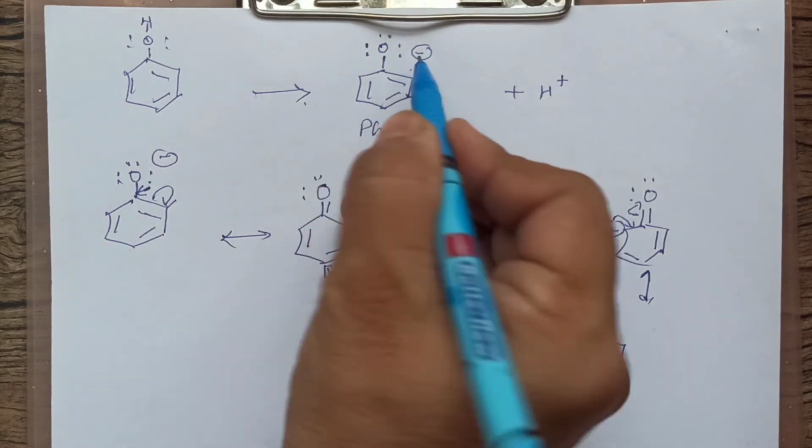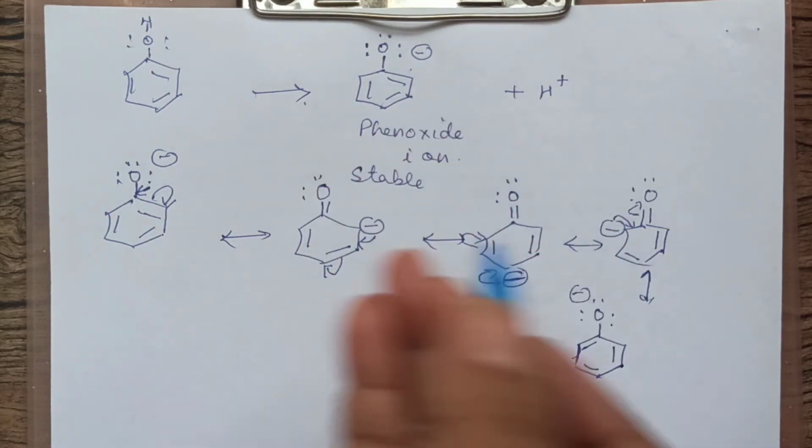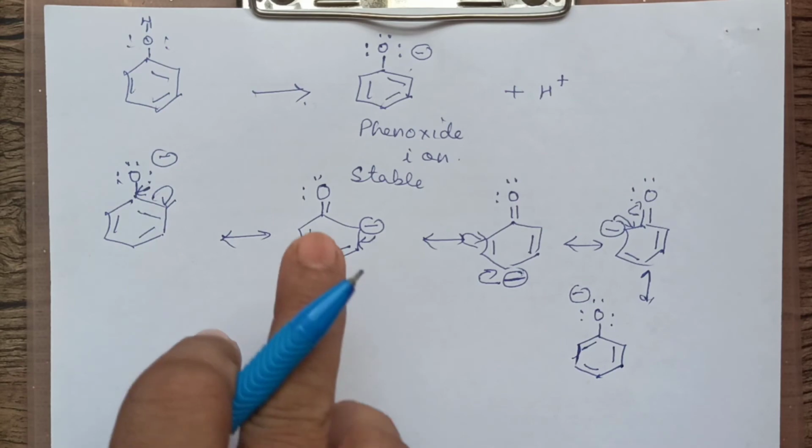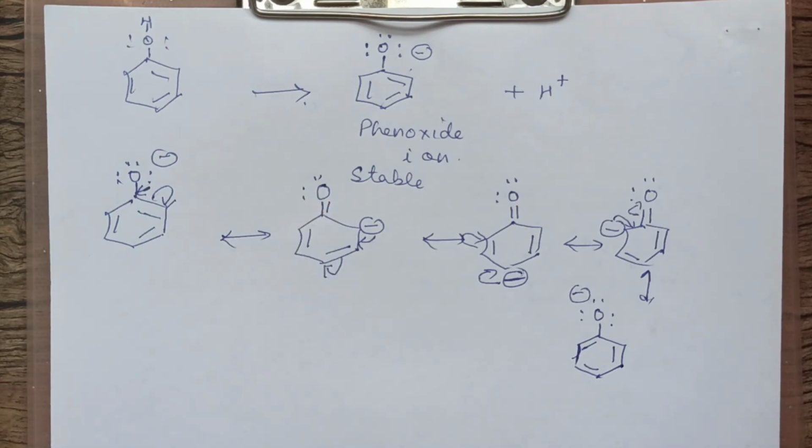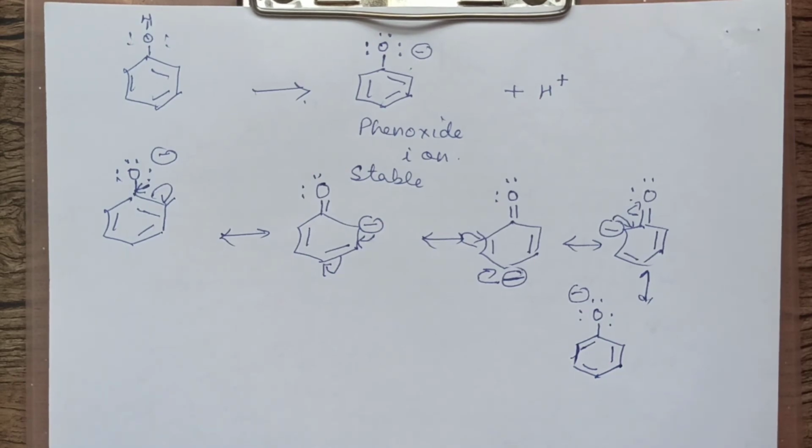Now this negative is not remaining here, it is moving around the ring. When it is moving around the ring, it is not remaining there. It is making it more stable. So we can say because of the phenoxide ion being formed, which is more stable, phenol is more acidic in nature. Right?